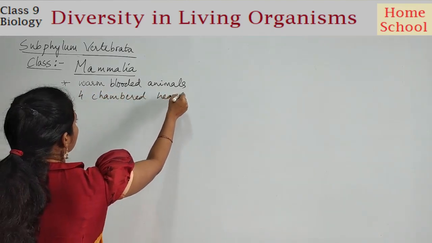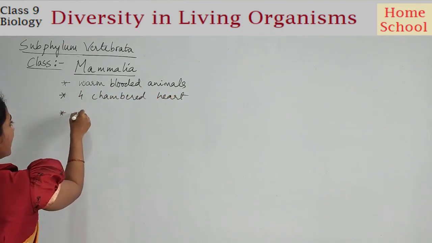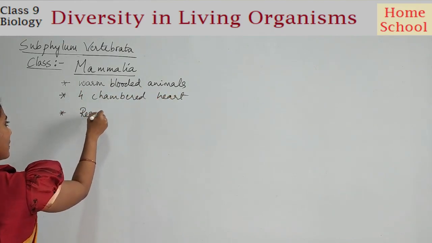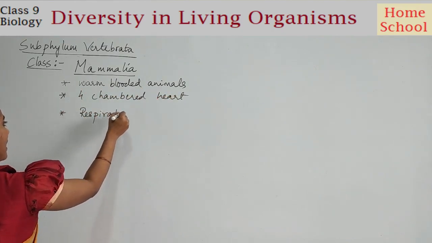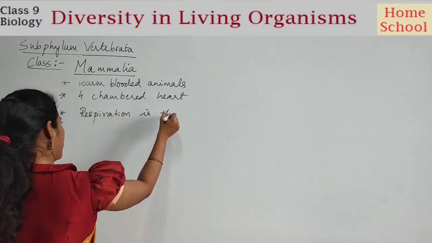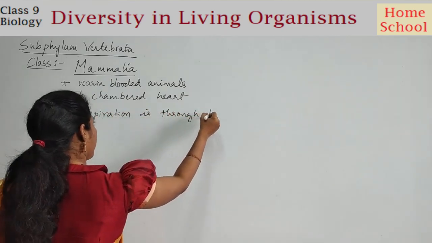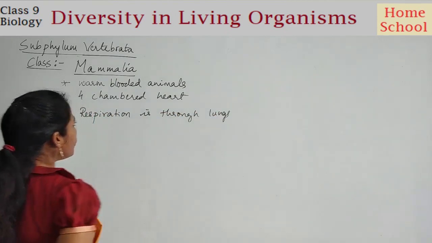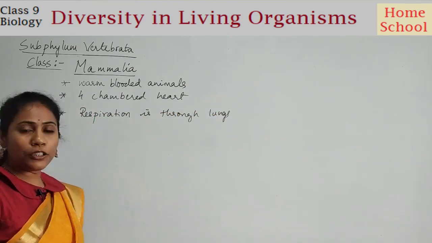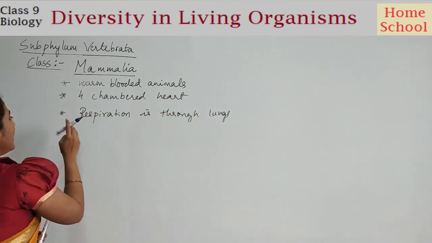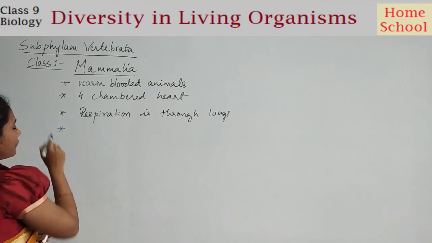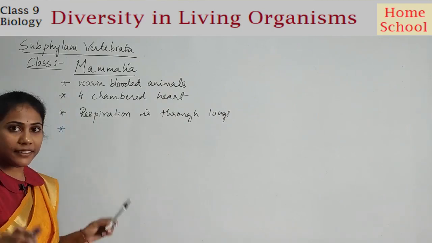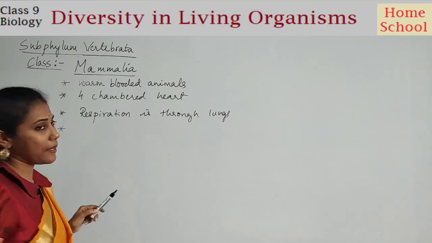4-chambered heart. Okay. And the respiration is through well-developed lungs. Fine. So all these are very much similar to birds, isn't it? And now certain characters which are different, and these characters are there only for the mammals.